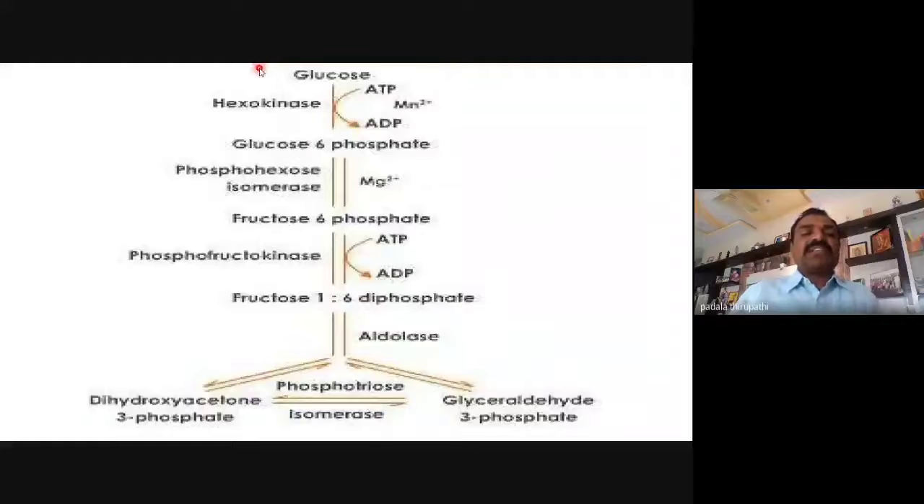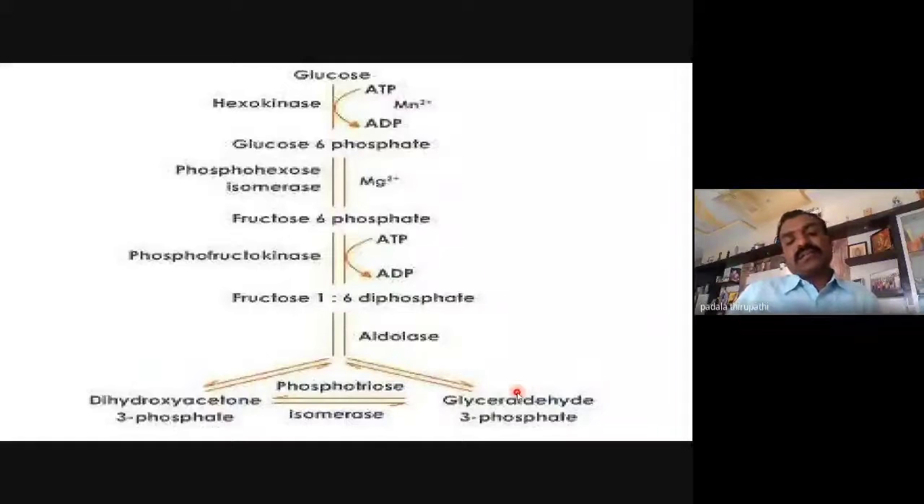See here, this is the preparatory phase. In this preparatory phase, 1 glucose molecule, a 6 carbon glucose molecule, is going to split into 2 moles of the 3 carbon compounds or 2 trioses. These trioses are dihydroxyacetone phosphate and glyceraldehyde 3-phosphate.